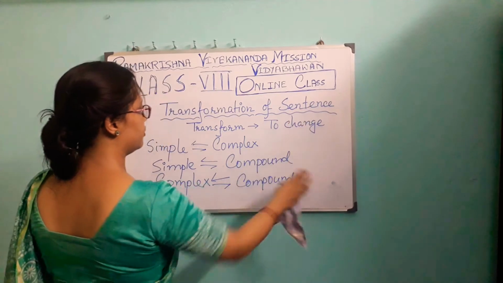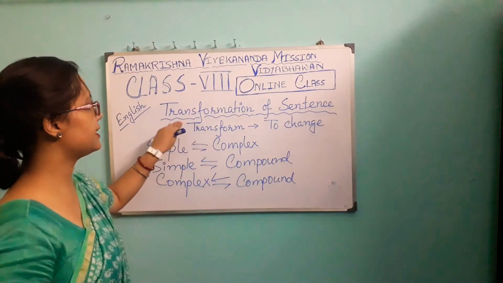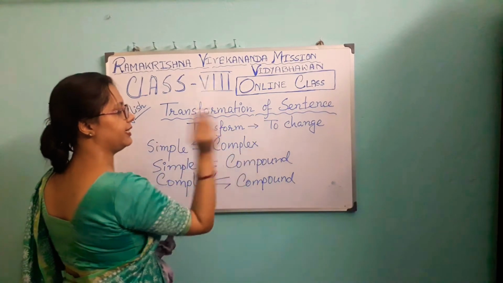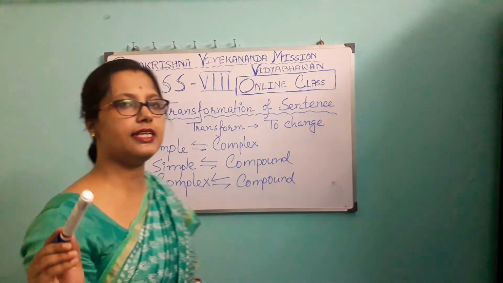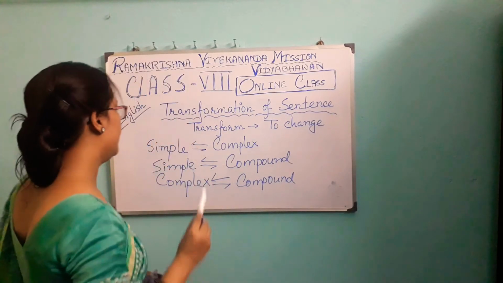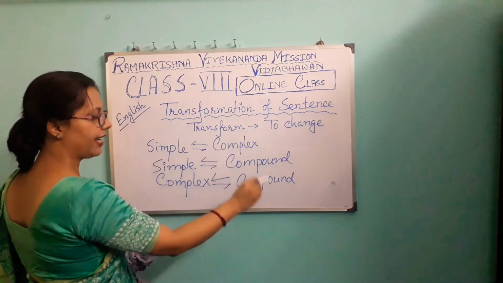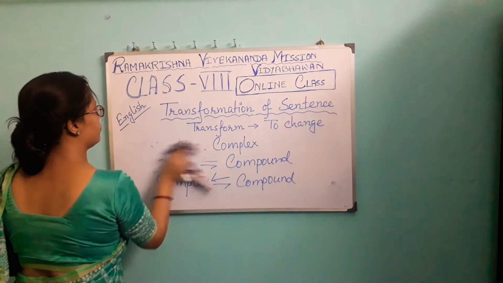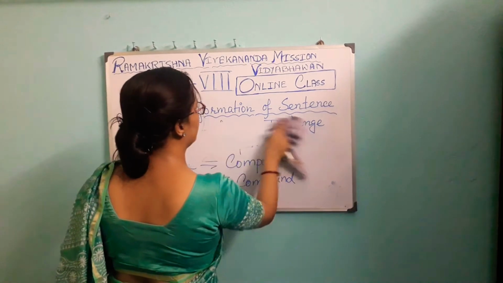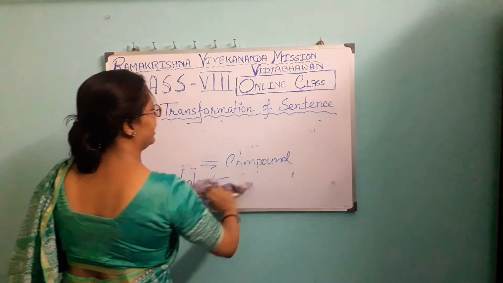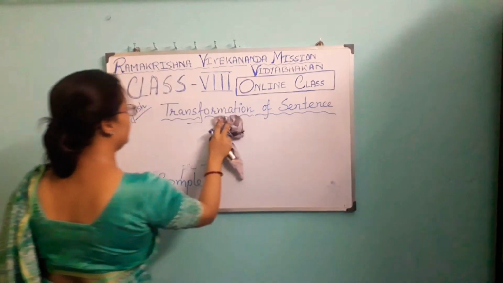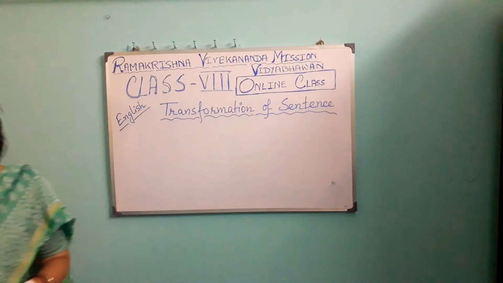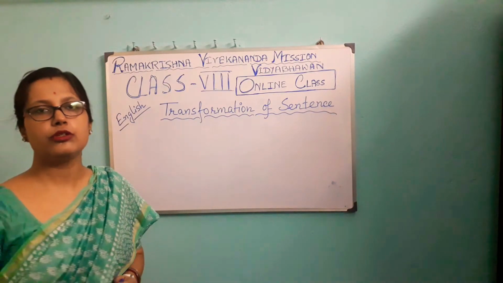You have understood that this chapter's name is transformation of sentence, and to transform means to change. Here we have to change the grammatical structure without changing the meaning of the sentence. And these three interchanges will actually become six changes. We have to practice here. Now I am going to give you some examples individually, so that it will be easier for you to understand these changes. At first, we are doing simple to complex.